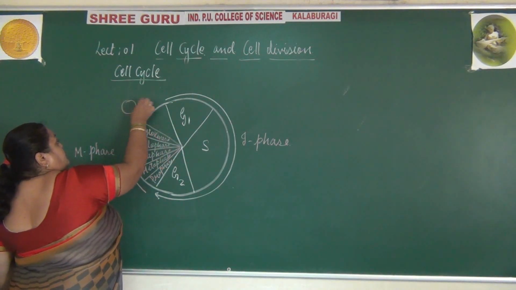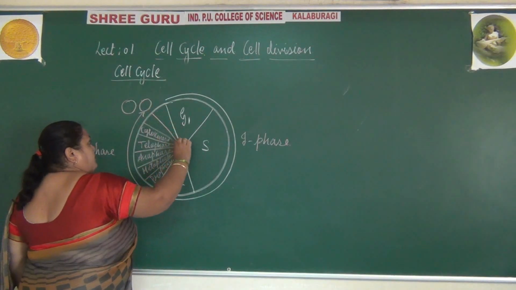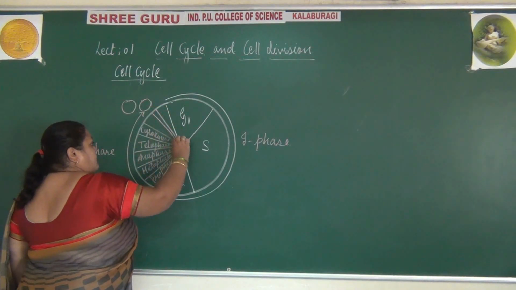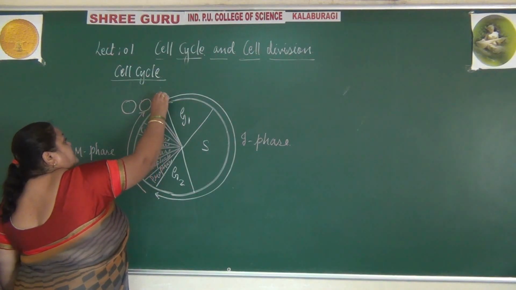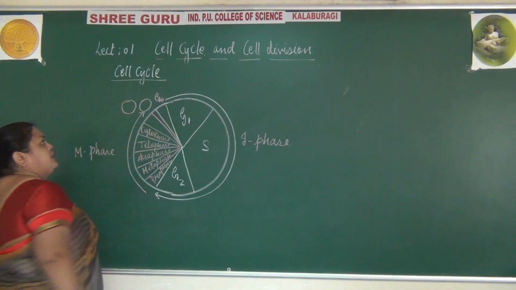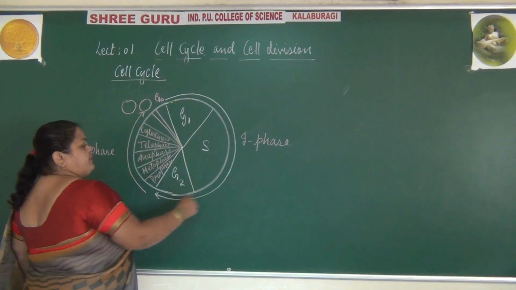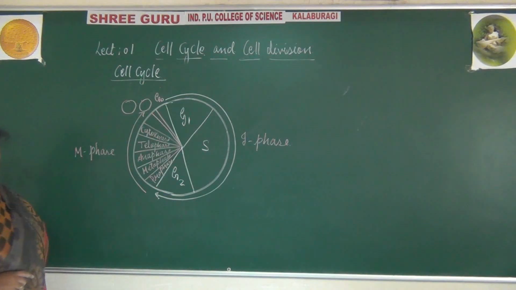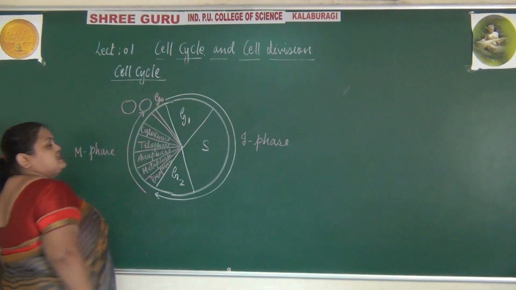At the end, 2 daughter cells are formed, and among the 2 daughter cells, one may enter a period of rest and will not enter the process of cell cycle. That stage is known as the G0 stage.